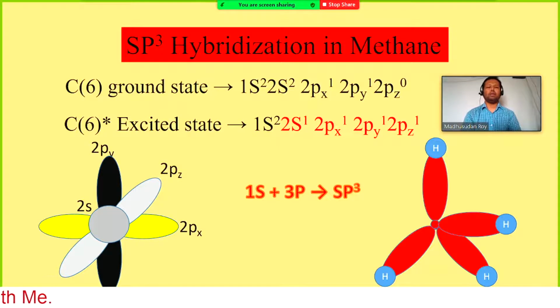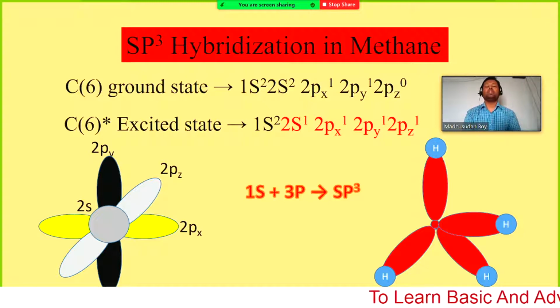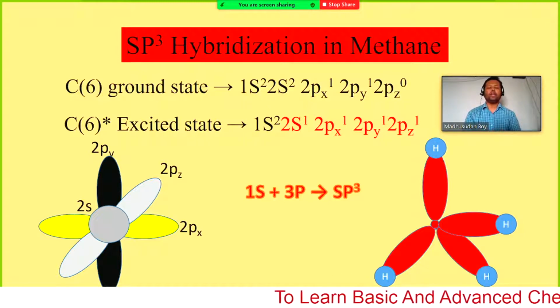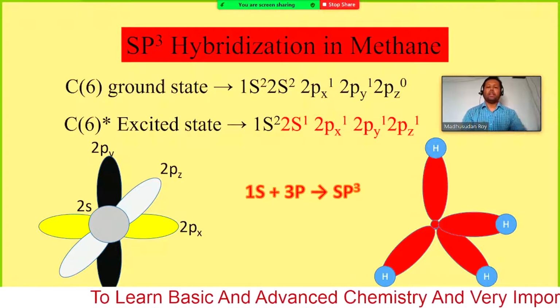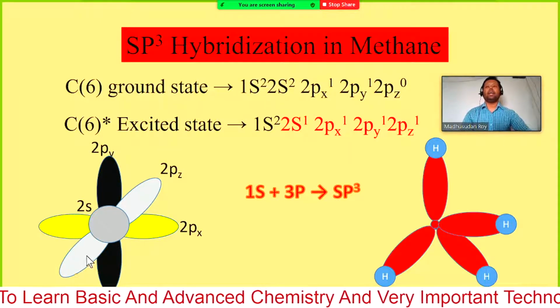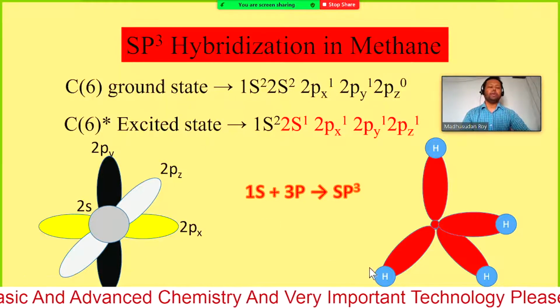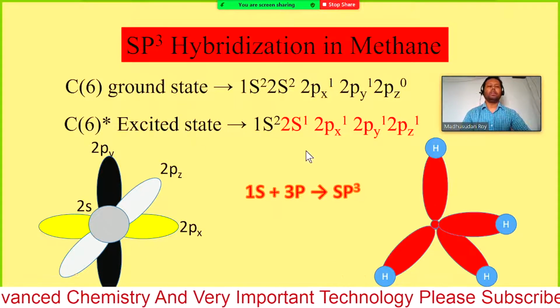It can be a single bond, double bond, or any other multiple bond. However, in hybridization we have a slightly different type of bonding. Let us consider how we can have the sp3 hybridization in the methane molecule.